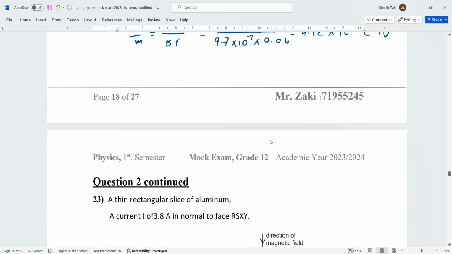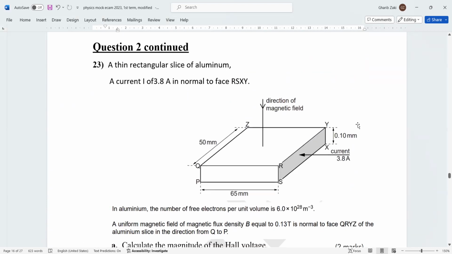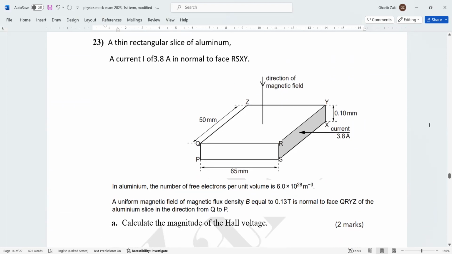Next question. This is about Hall voltage. A current of 3.8. So the given is very important here. The current is given, I equals 3.8 ampere. This is the direction of the current. Now, this is the thickness, because we need the thickness. The thickness denoted by t in Hall voltage, 0.10 millimeter. We convert it to meter, 0.10 multiply 10 power -3.